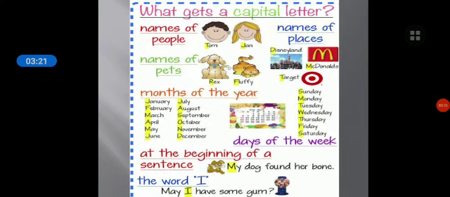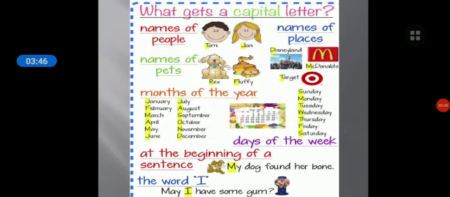Names of places. Say some examples of places. Chennai, Mumbai, any place. In which place do you live? Our school is in Mudichur. So M should be in capital. So any place and names of people and names of pets. Any name should be written in capital letter.